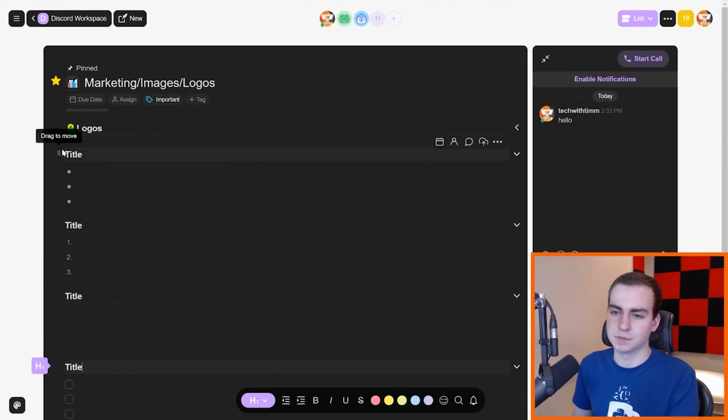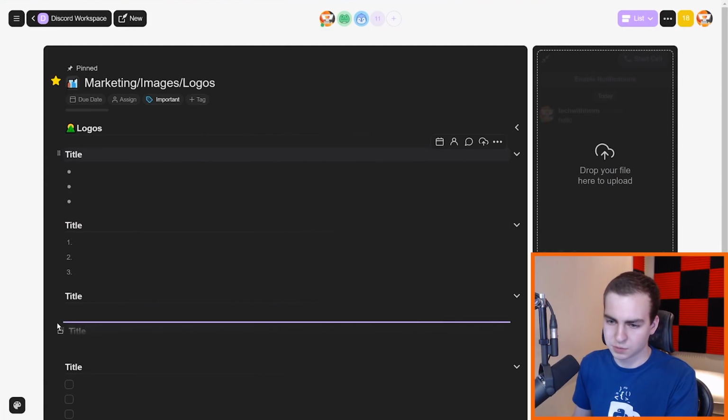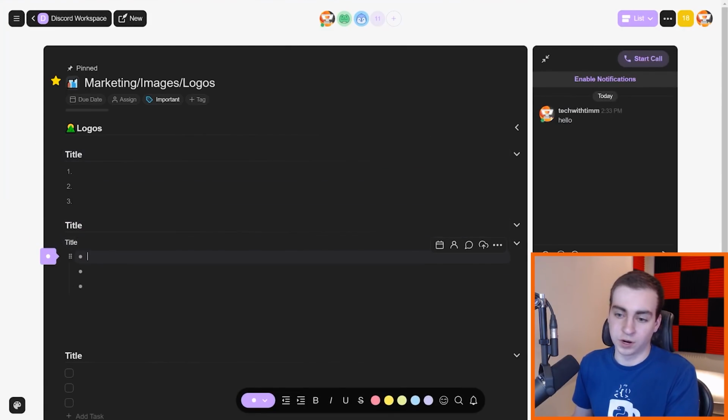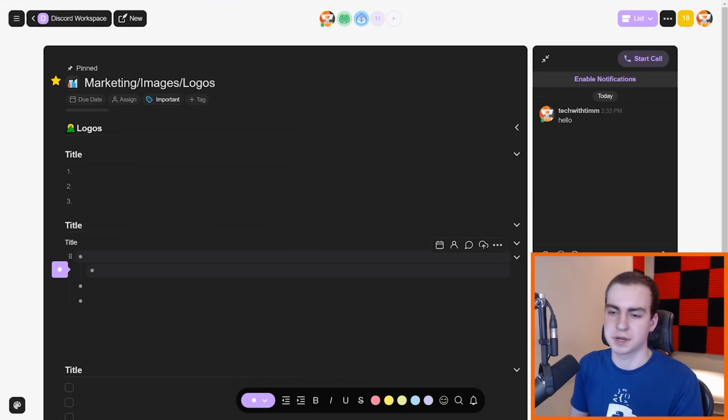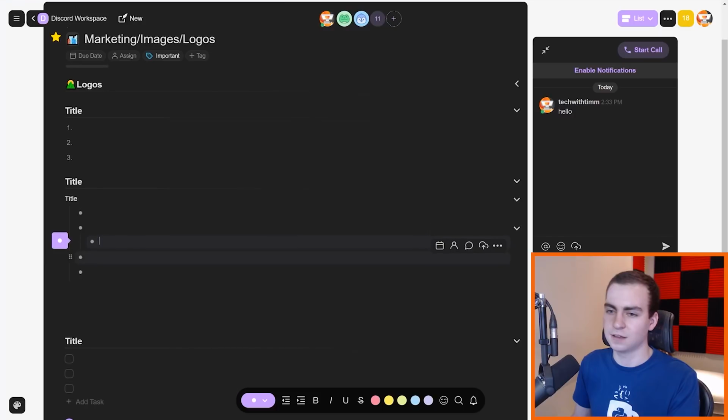And all of these blocks have some different properties, but what's nice is that I can just drag them around wherever I want. So I can just move this guy down here. When I go inside of here, I can just press enter, press tab, and all of a sudden I'm in another indentation level. I can do as much as I want. It's super flexible. You can design this layout to be anything that you want.